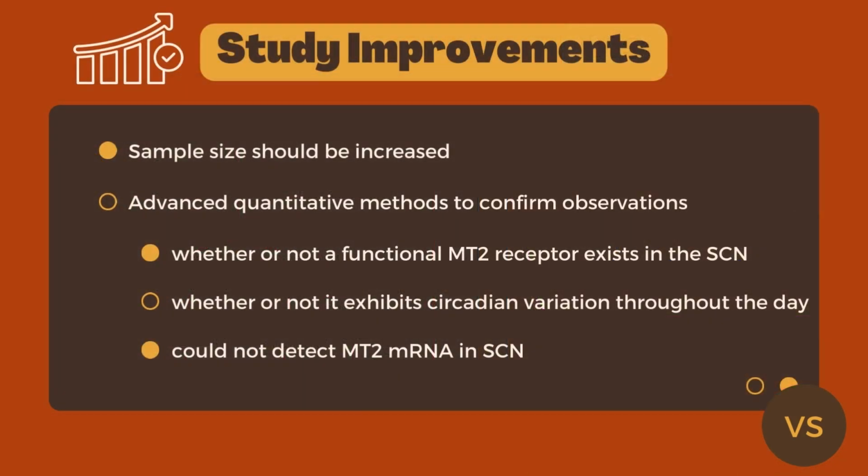This paper shows the first demonstration of the daily pattern of melatonin receptor protein expression using the immunohistochemical approach. Some of the study improvements are the sample size should be increased as there is no apparent daily change in MT1 labeling in the cortex and hippocampus.